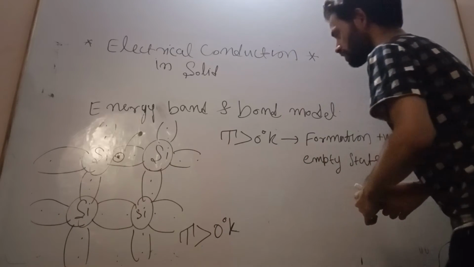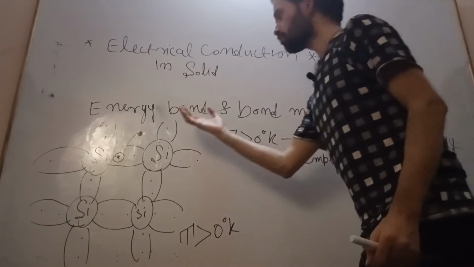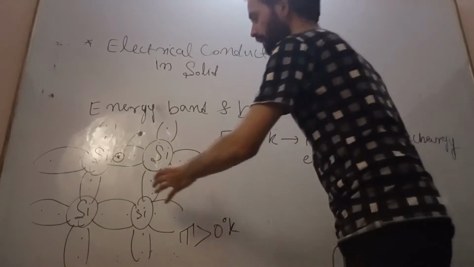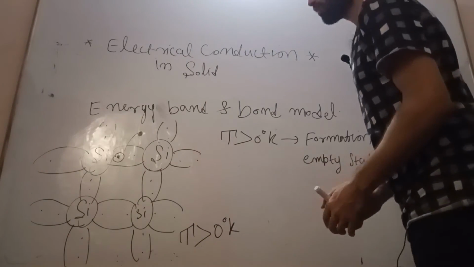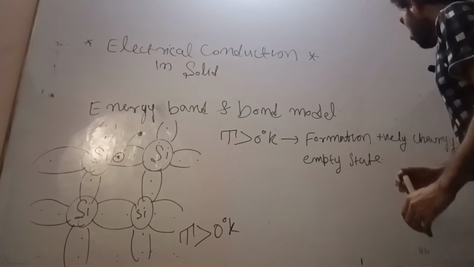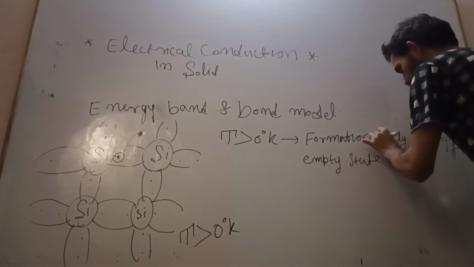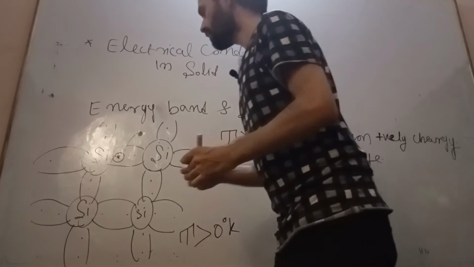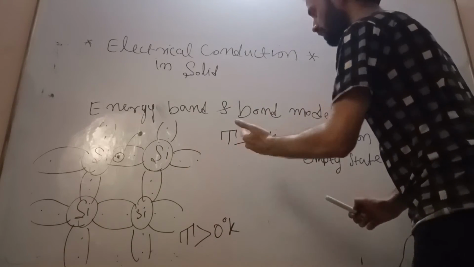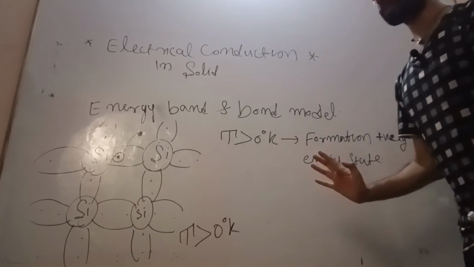As the temperature is increasing, more covalent bonds will break, more electrons will jump to the conduction band, and more positively charged empty states will get created in the valence band.